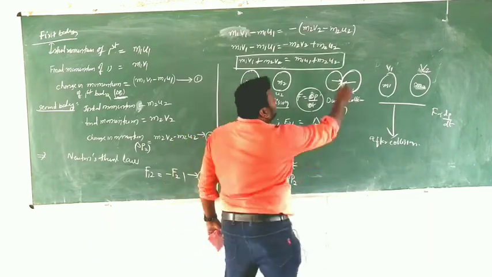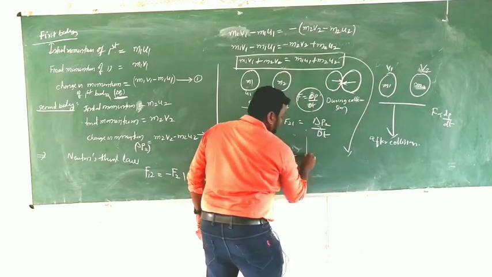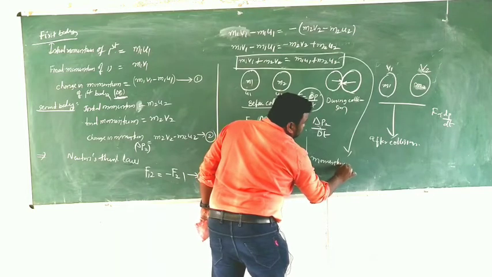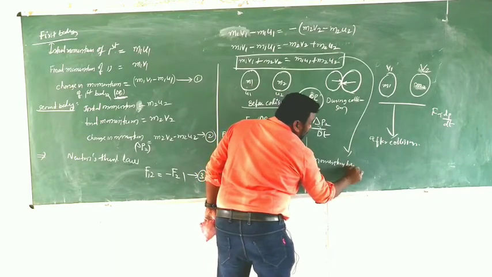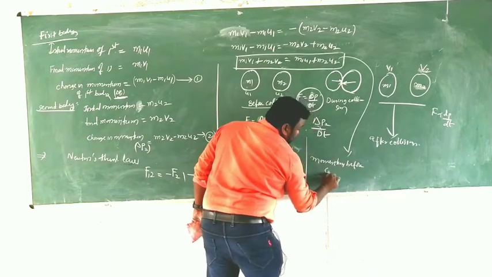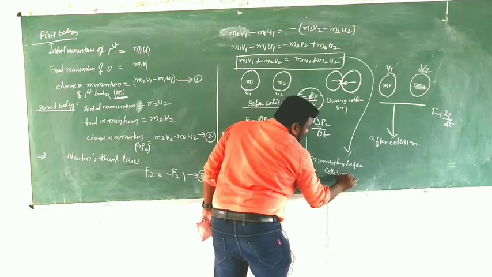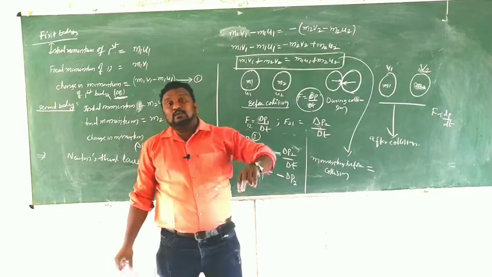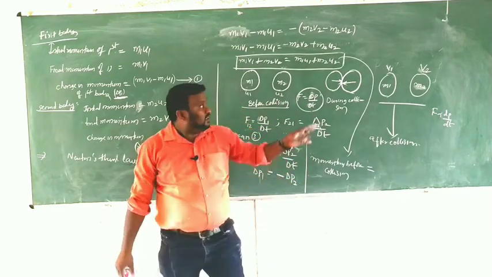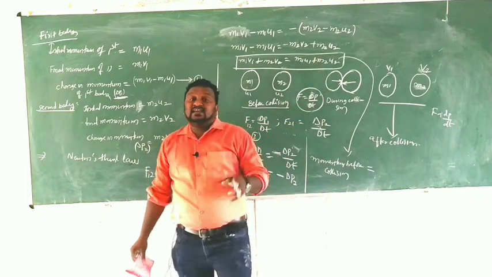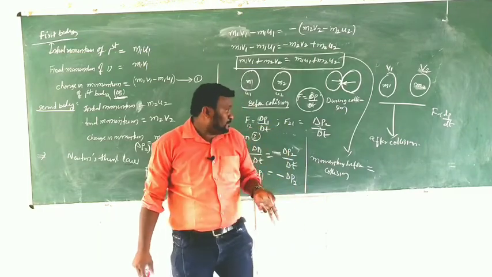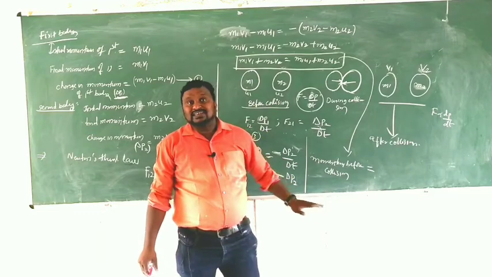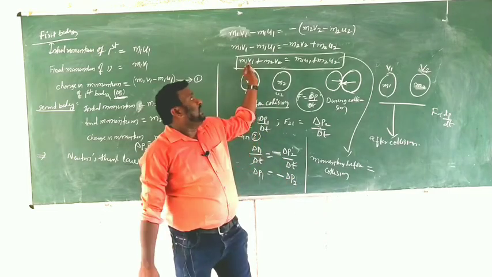That's why I am writing here: momentum before collision. M1 U1 is the initial momentum of the first body, and M2 U2 is the initial momentum of the second body. Then total, what is it? Momentum before collision.